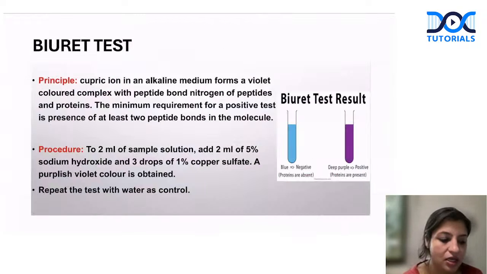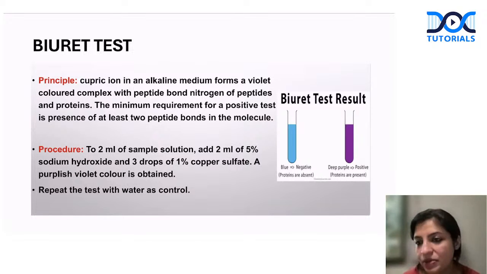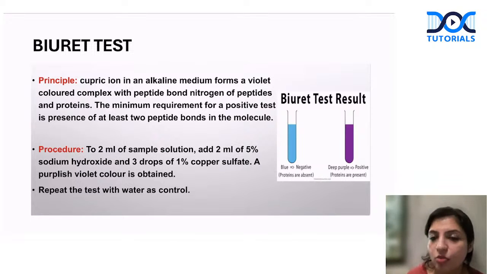Okay. Now, what is this biuret test? The biuret test is done in serum. It's done in blood. It is for proteins basically. And what do you put in it? Again, you put cupric copper sulfate. So this copper sulfate forms a bond with the peptide bond of the proteins, and it gives you that purple color. So this purple color is considered positive.